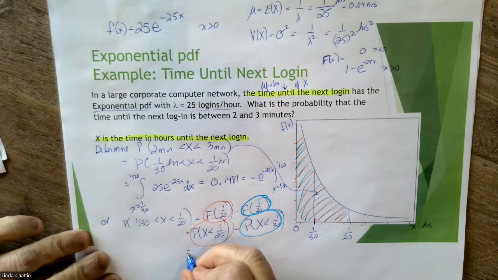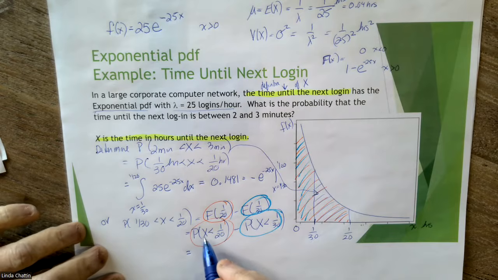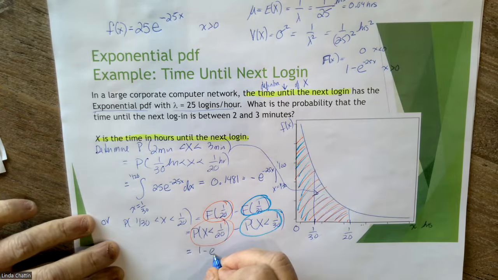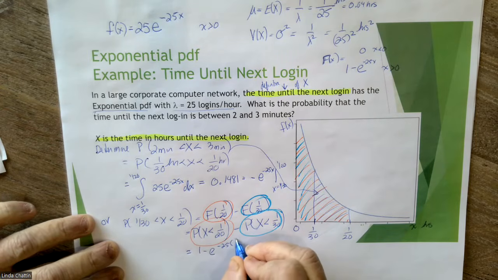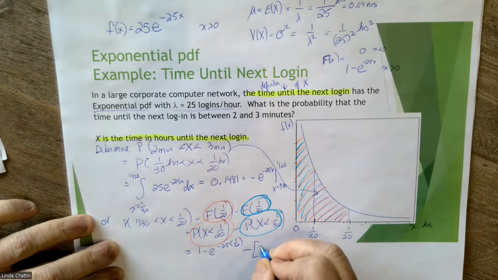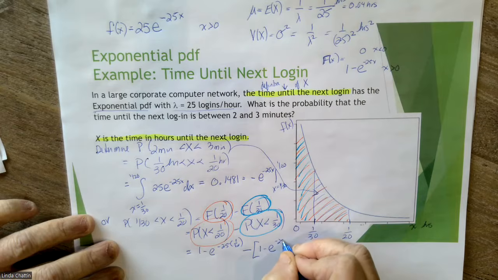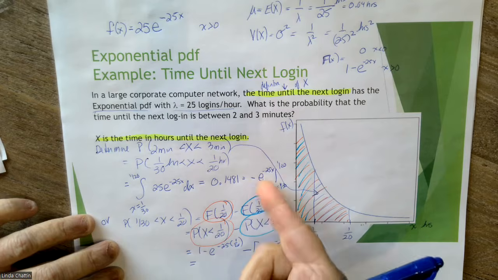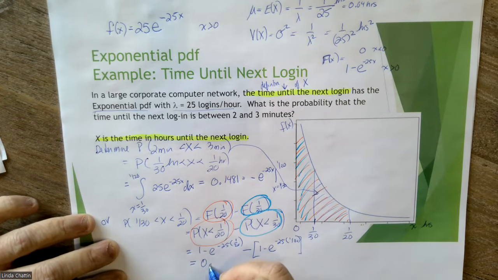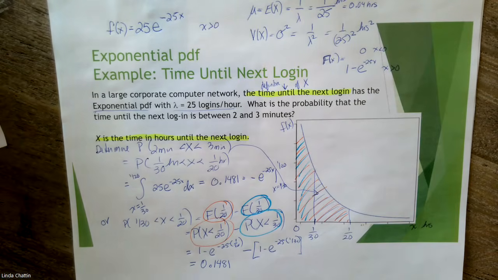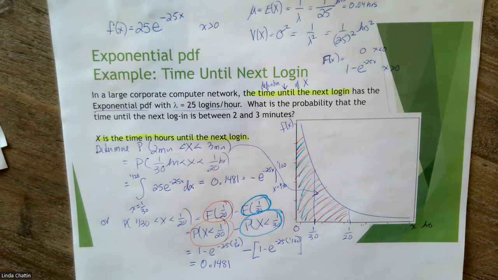Okay, so if we do this, and I use my plug and chug here, x is 1 over 20. So that would be 1 minus e to the minus 25 times 1 over 20, minus 1 minus e to the minus 25 times 1 over 30. And guess what? That's going to equal exactly what we got up here. It's the same thing, just a different way of showing it. So 0.1481.